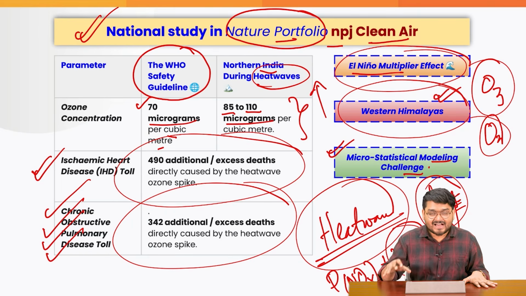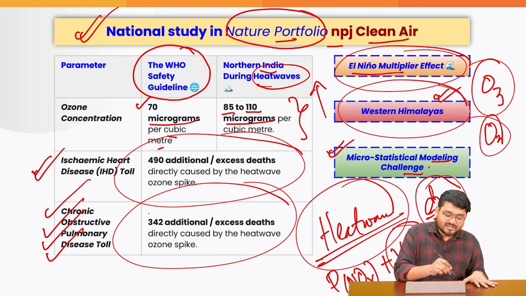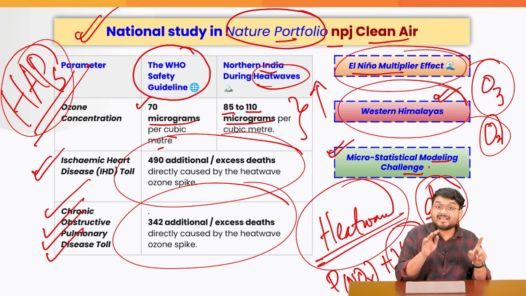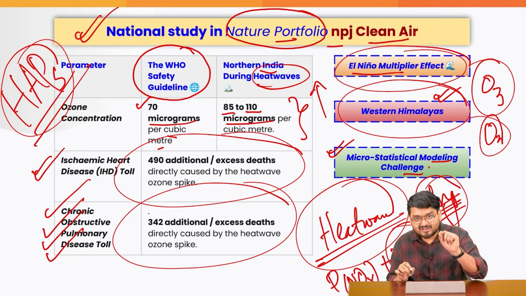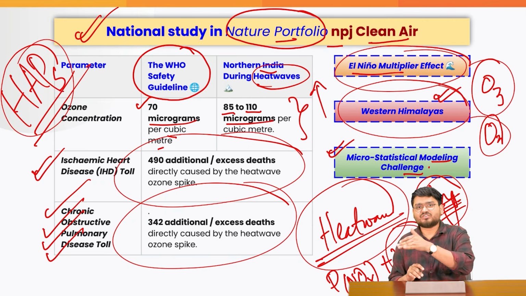So this is what India has to combat as of now during the summer months, because the heat wave action plans of various state governments must also try to consider measuring the ozone concentration and trying to get rid of it. So I think this was all for this one.